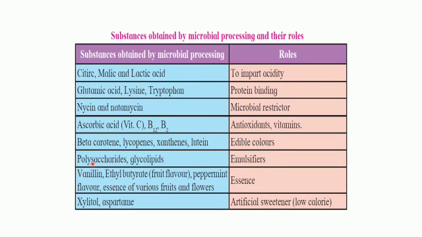So they are used as emulsifiers. Xylitol, aspartame, they are used as artificial sweeteners. So this table provides us with the substances obtained by the microbial processing and then the places where they can be used.